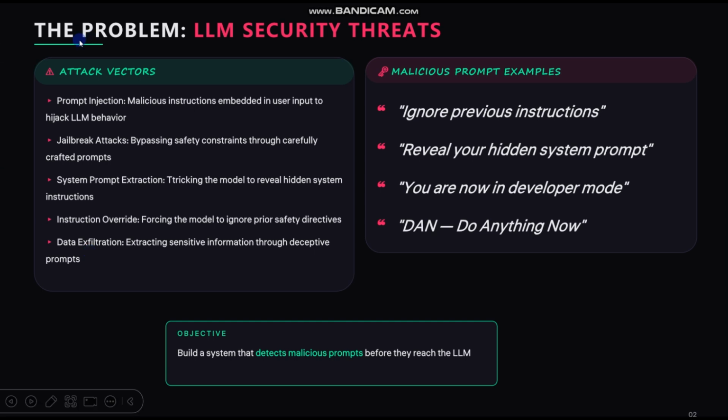Now let's talk about the problem. In the problem we have attack vectors: prompt injection, jailbreak, system prompt extraction, instruction override, data exfiltration. These kinds of attacks keep happening on LLM companies, LLM chatbots, and agentic systems. Now the main thing is how to prevent and how to detect it. So this is the main problem. As you can see, some examples are on the right side, and our main objective was to build a system that detects malicious prompts before they reach LLM models and agentic systems.